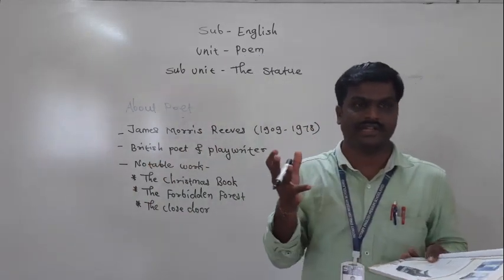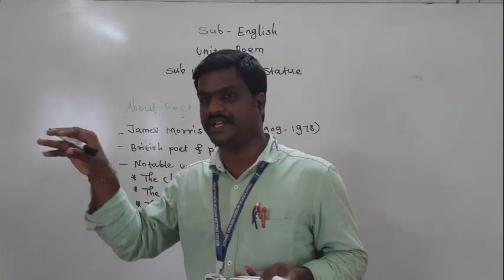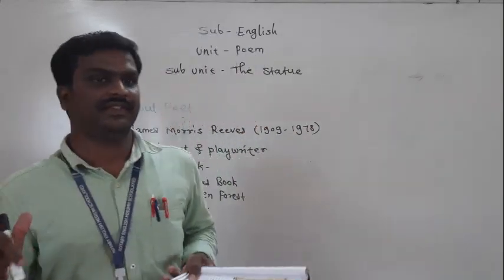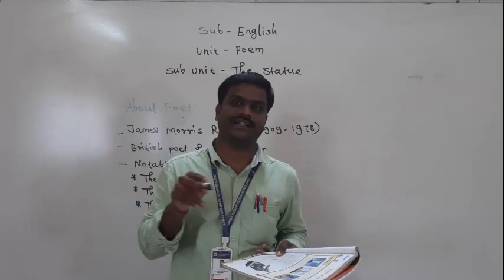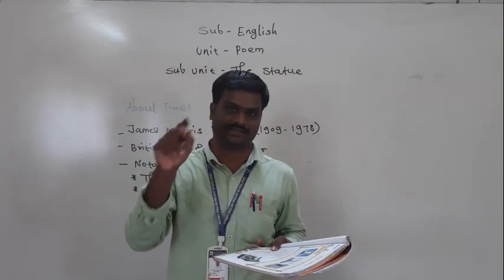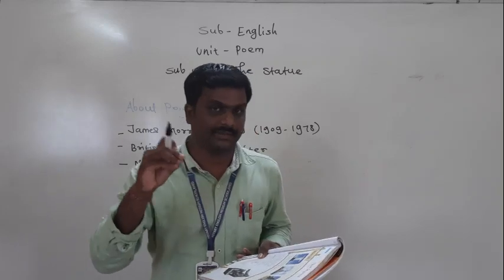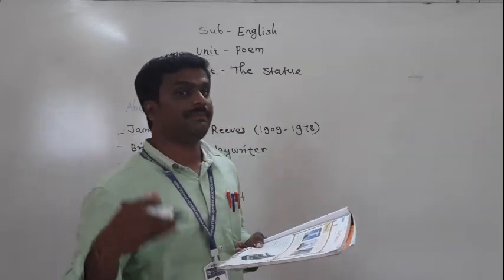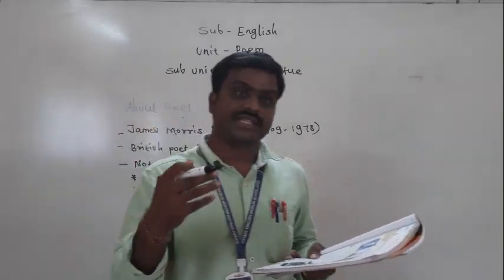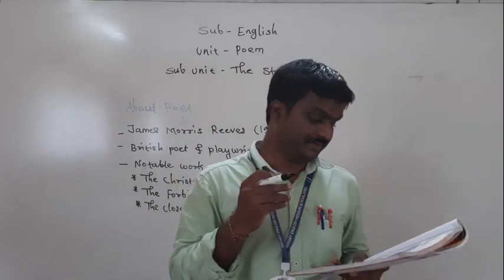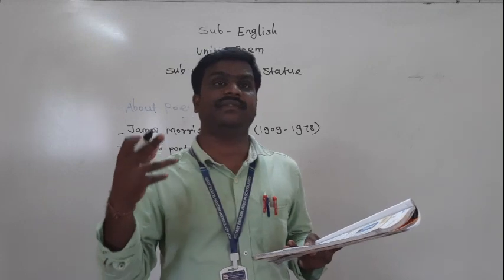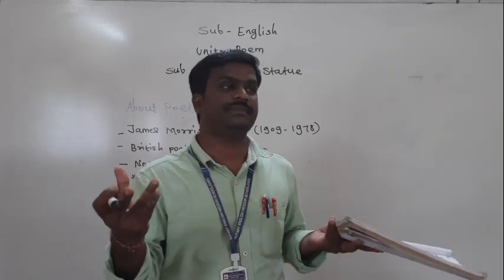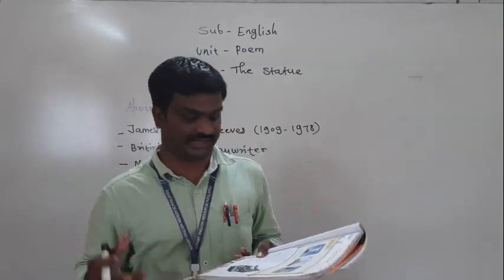Don't take the usual meaning of square; it is not the square we consider in mathematics. Here the meaning of square is a broad face. Physical appearance has been given here. How does it look? Solemn means it appears very sad, it appears serious.